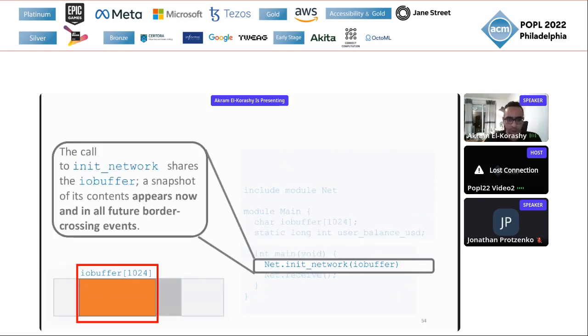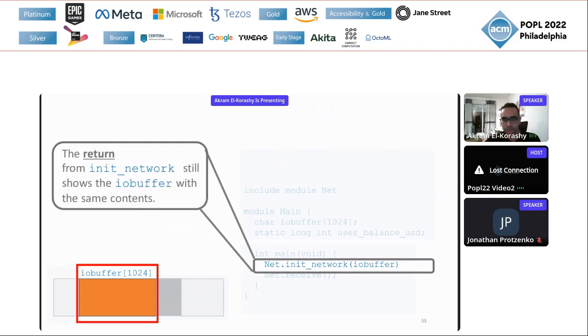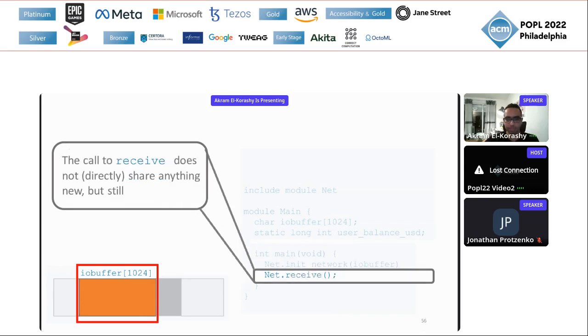Because we share the IO buffer, a snapshot of its contents appears on the trace, at the call to the init network function, and also the return event from init network still shows the IO buffer with the same contents. And now the call to the receive function, even though it doesn't directly share anything new, still shows the contents of the IO buffer, because the pointer has been shared already before.